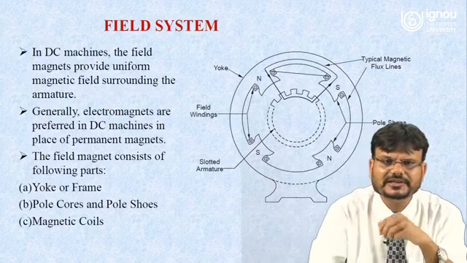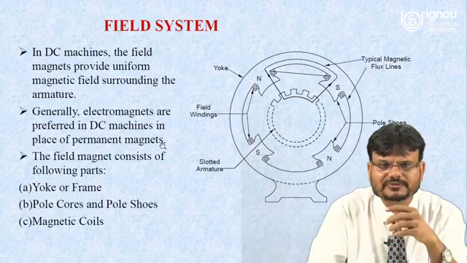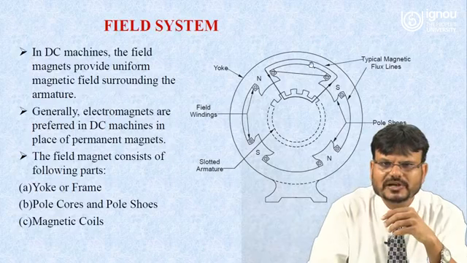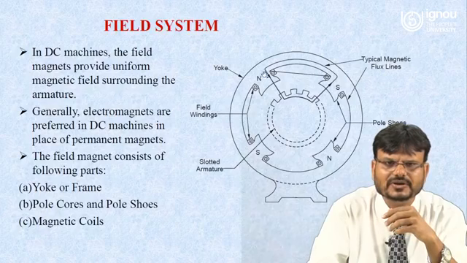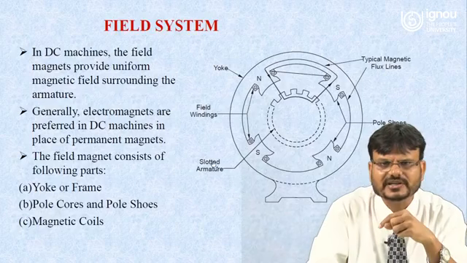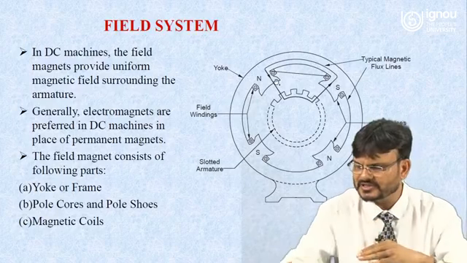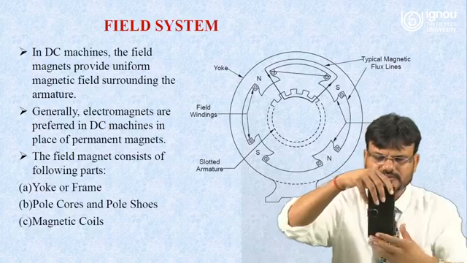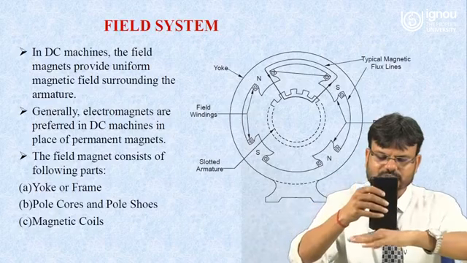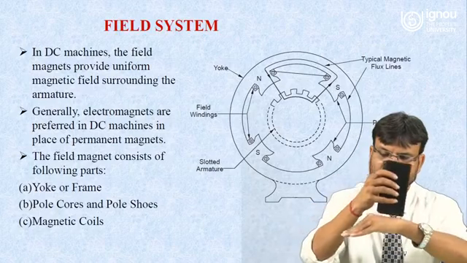The field magnet consists of different parts. Basically, the first one is called the yoke or frame. So the outer part is called the yoke, or you can say frame. The second one is the pole core. So this is called the pole core, and this one is the pole shoe. Suppose this is a pole core, and this one is a pole shoe. Here you can see this one is showing.